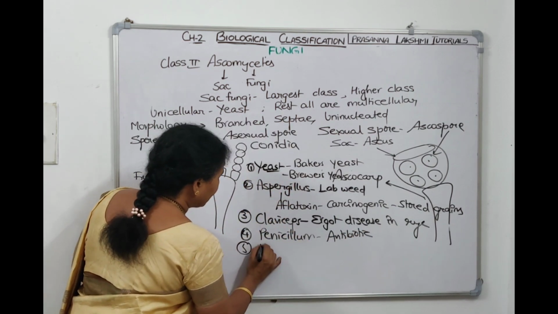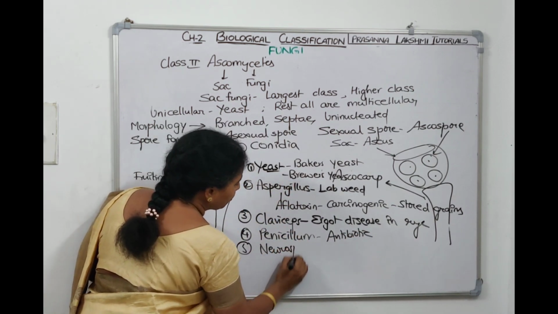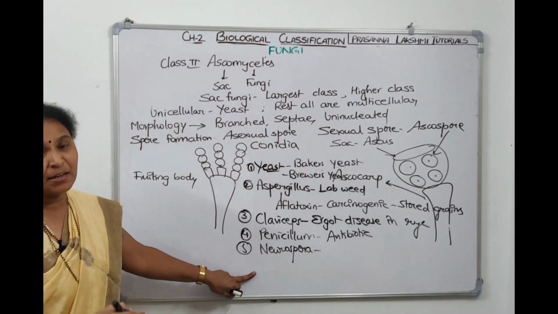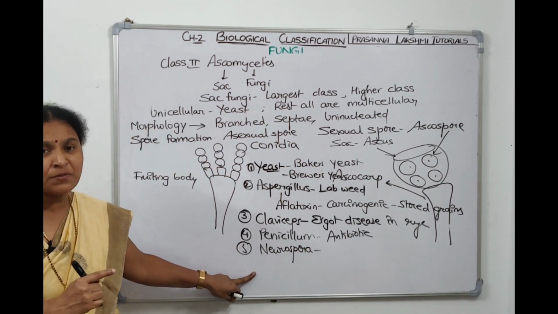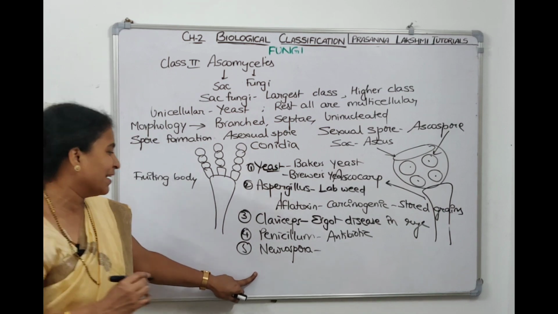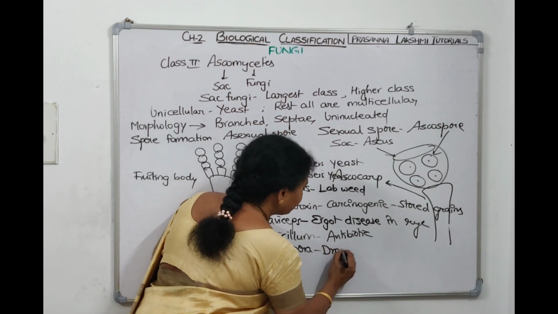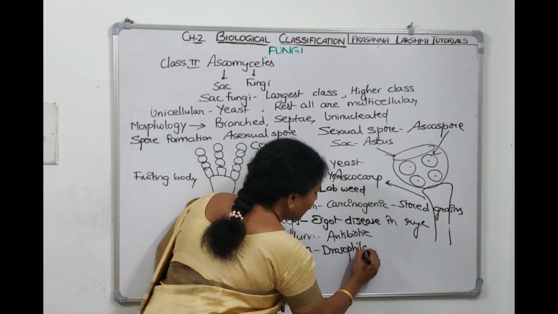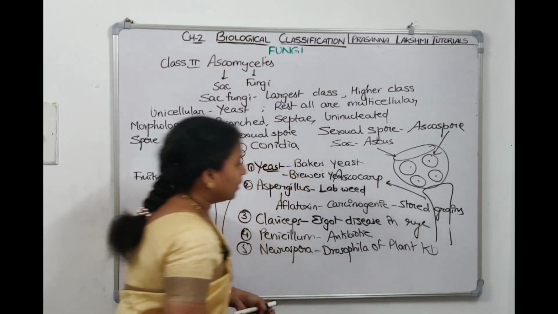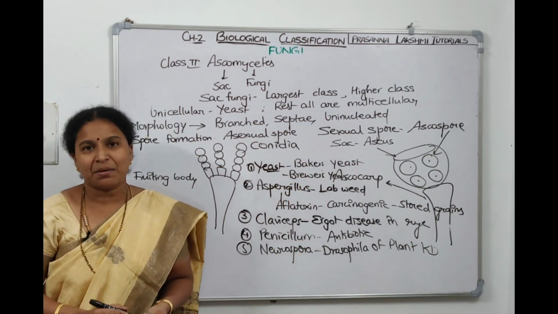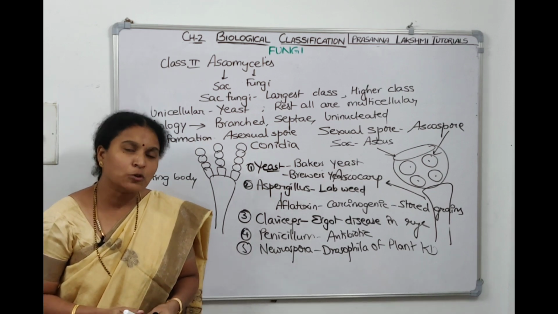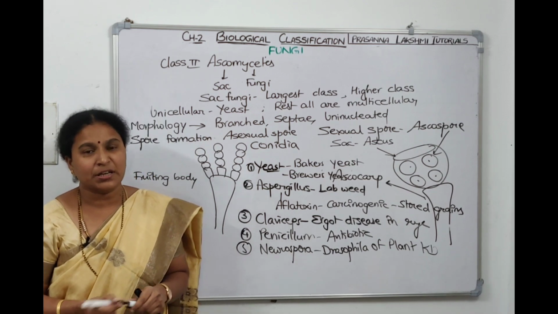The fifth example is Neurospora. Neurospora is called Drosophila of the plant kingdom. It is widely used in biochemical research and genetic research. That's why it's called Drosophila of the plant kingdom. In plants, Mendel conducted experiments in the pea plant. If we want to do fungi, we will take Neurospora and do biochemical and genetic research.